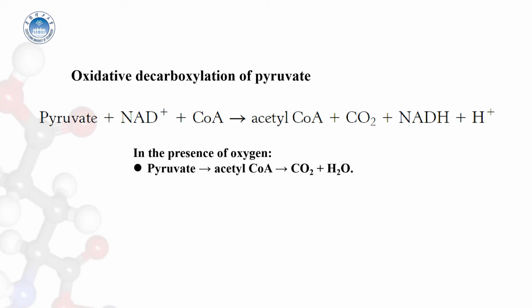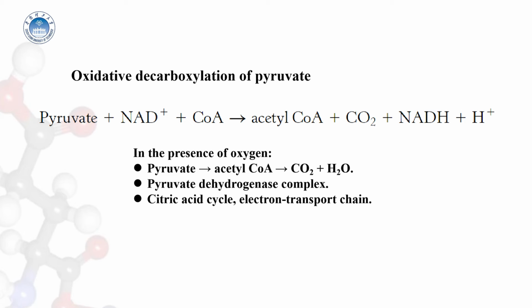Pyruvate is metabolized to carbon dioxide and water through the citric acid cycle and the electron transport chain, with oxygen serving as the final electron acceptor.